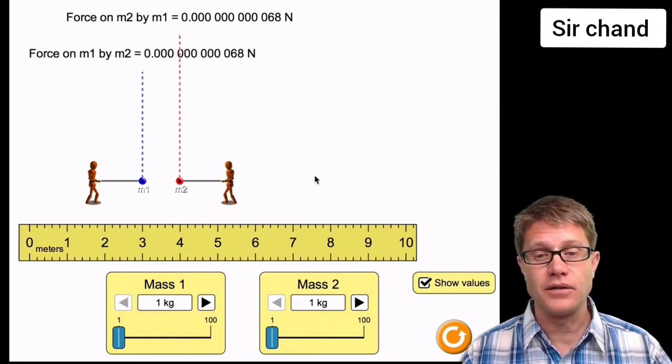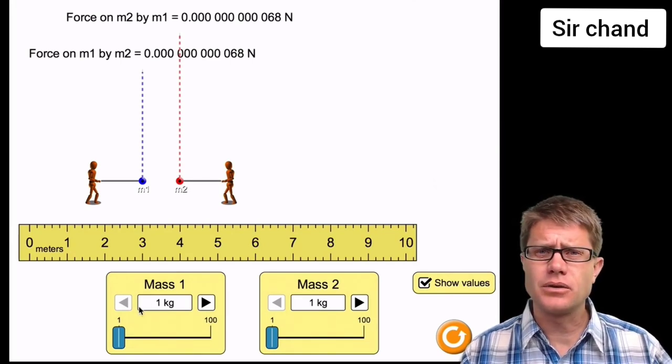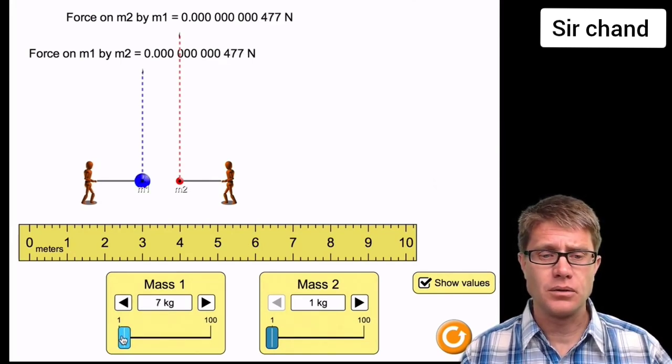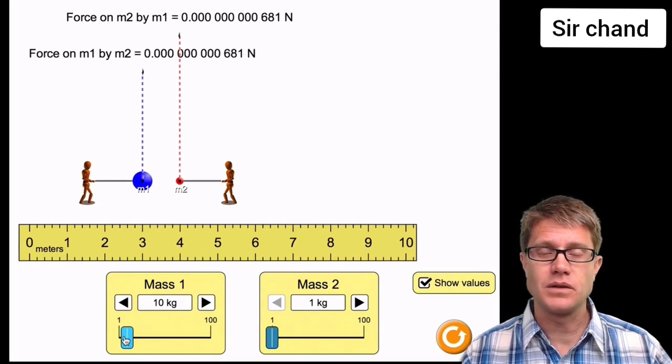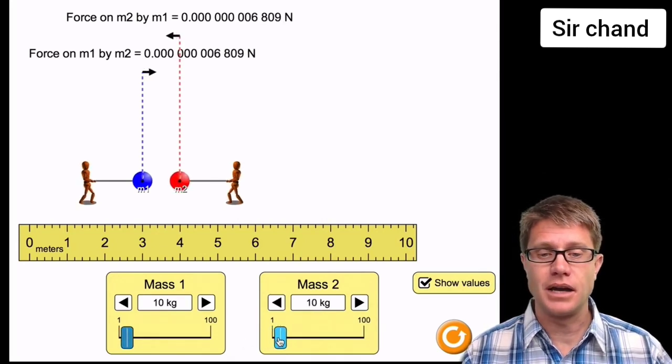It's a really small value. What happens now if we increase the mass tenfold? So if I increase this to 10 kilograms, you can see the force increases by 10. What if I increase this mass by 10? We also see a tenfold increase.